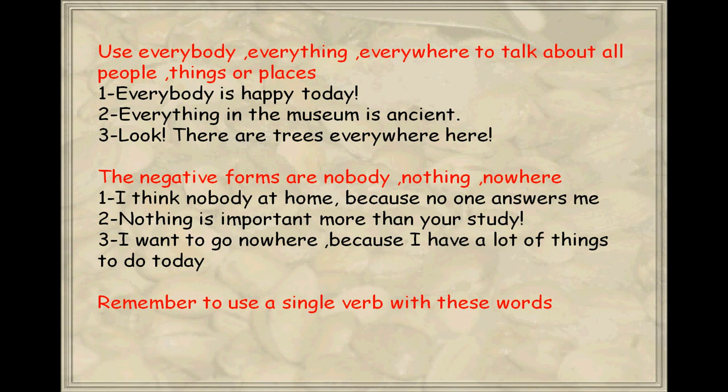The negative forms are nobody, nothing, nowhere. Examples: I think nobody is at home because no one answers me. Nothing is more important than your study. Remember this. I want to go somewhere because I have a lot of things to do today. And remember to use a single verb with these words.